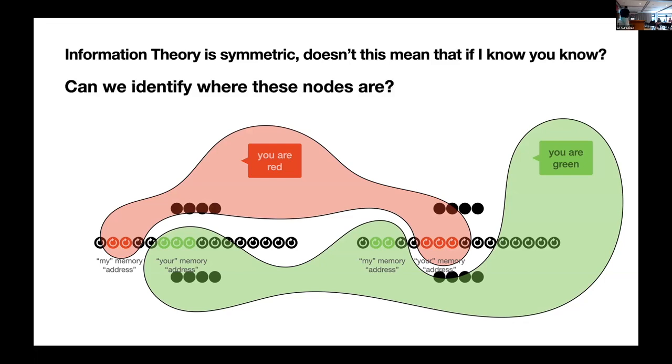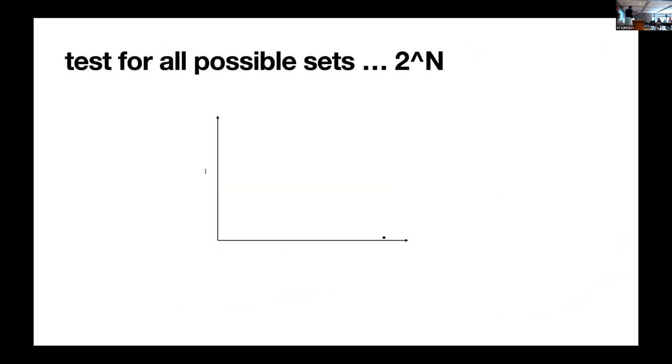Now that we can do this, can we ask where these nodes are? I mean, we know that they have the information because they're perfect performers, but can we localize this information? Well, the way we do this is we actually test all possible sets of all possible sizes and identify the set that has the most information about the theory of mind, which, if you think about this, is a very, very, very large number of sets that we have to test.